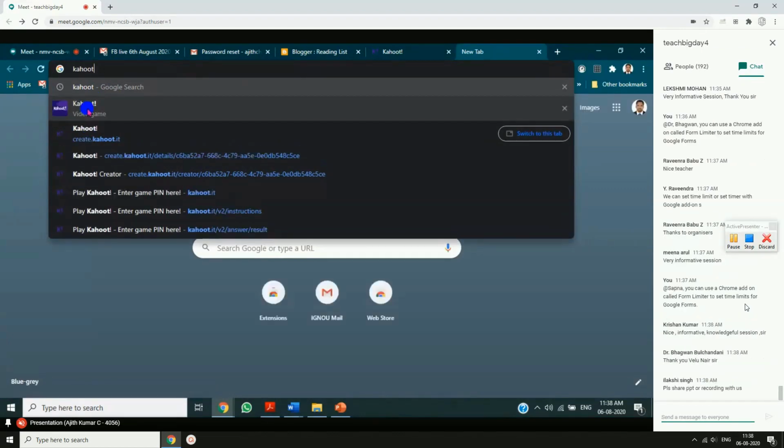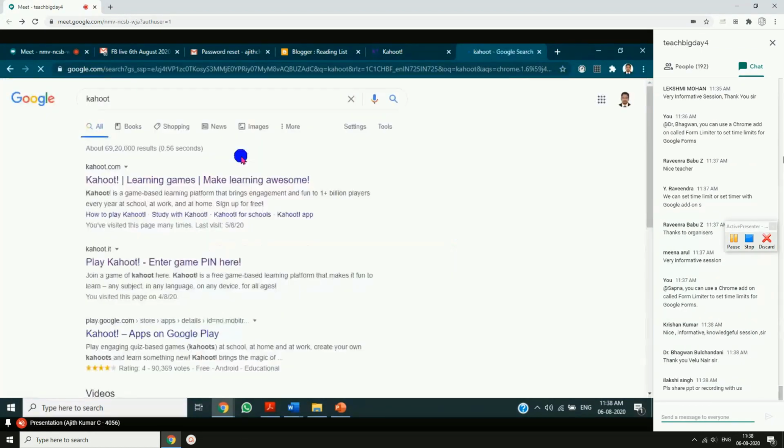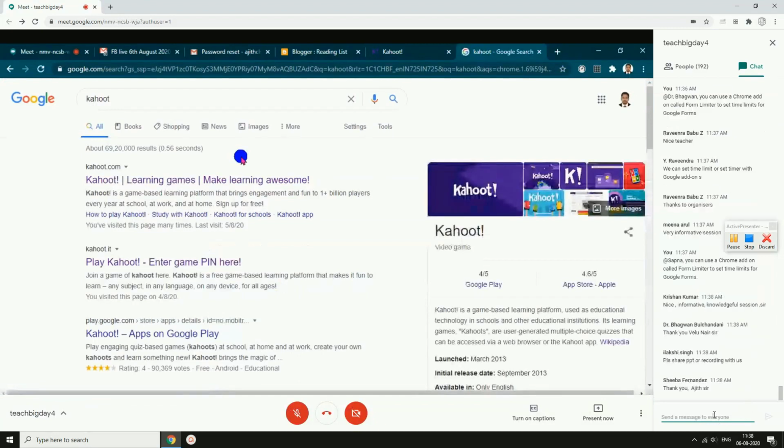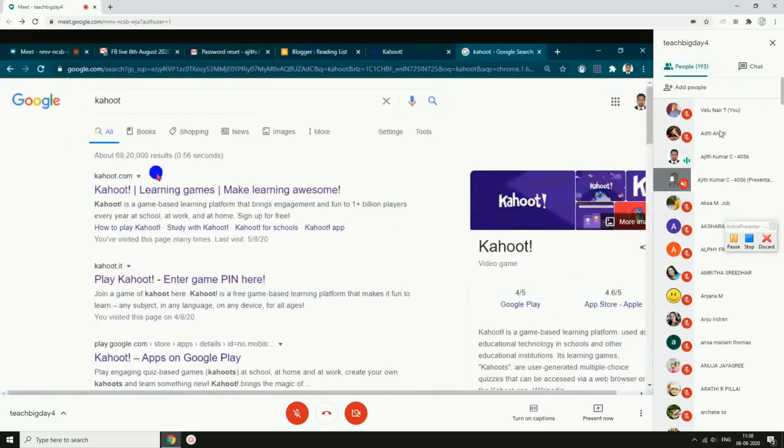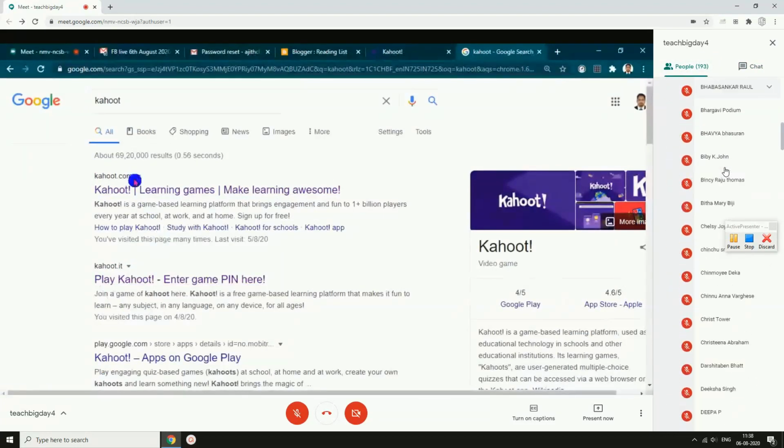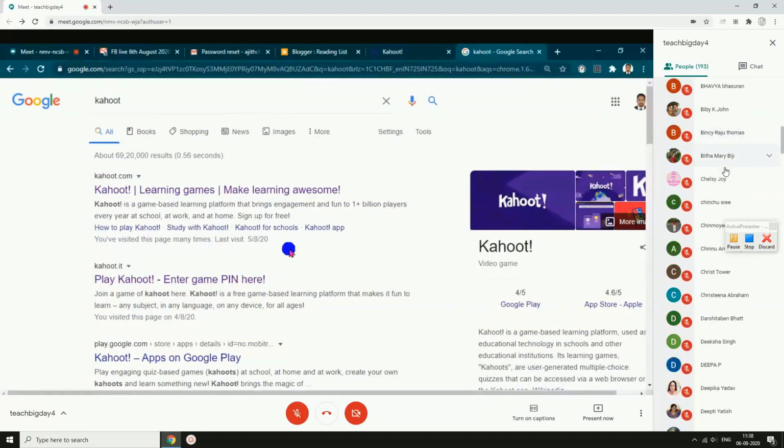You have a number of tools, like I was saying, Socrative, Hot Potatoes, all those you can try. QuizSelect, Socrative, Formative, okay, Kahoot. So if you want to use Kahoot, you can see two websites appearing. This is kahoot.com, Play Kahoot. So you will create your questions in this platform.